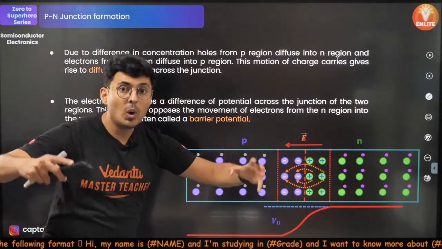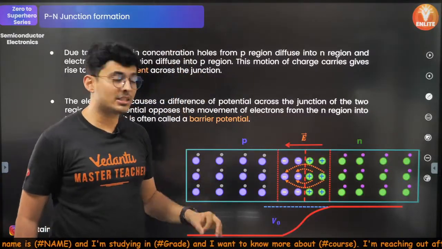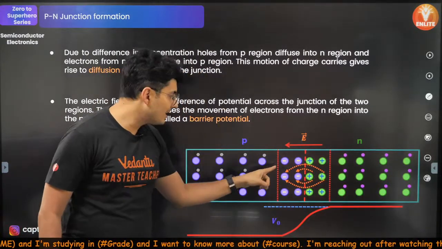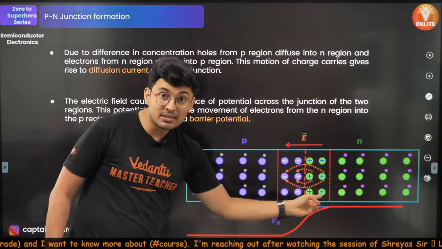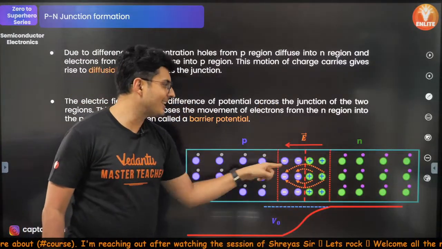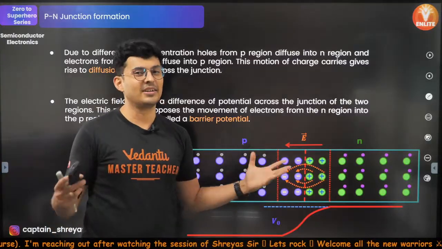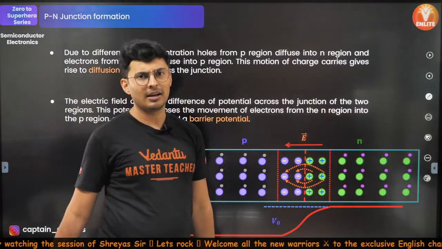Because now N will become positively charged and P will become negatively charged. Look at this, positive charges. N becomes plus, P becomes minus. Potential difference is created. There is a potential barrier which is created.